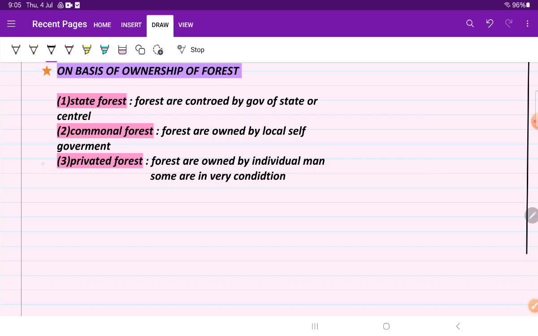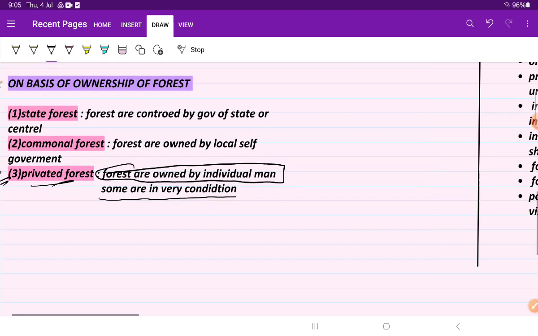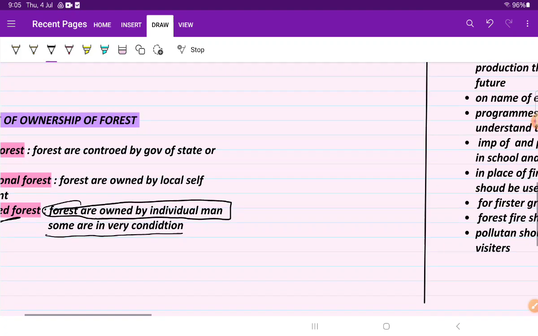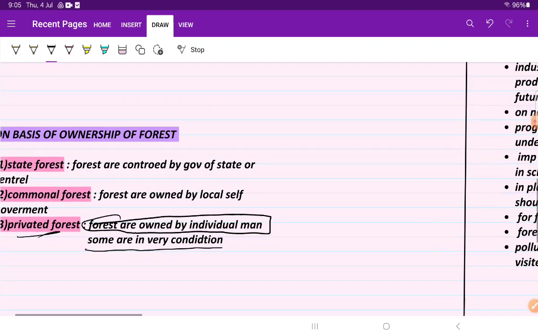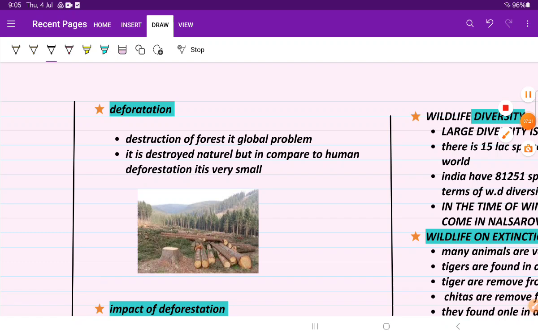And now let's quickly talk about the private forest. Private forests are owned by a particular man or an individual, and they are in very bad condition as they are owned by a private man. So there are not any type of rules and regulations in it. So they are used haphazardly, so they are in very bad condition.